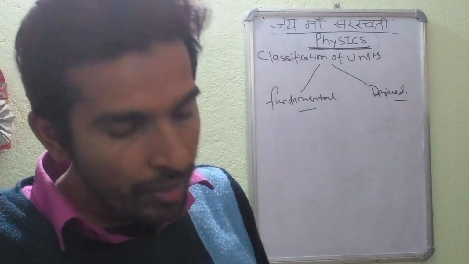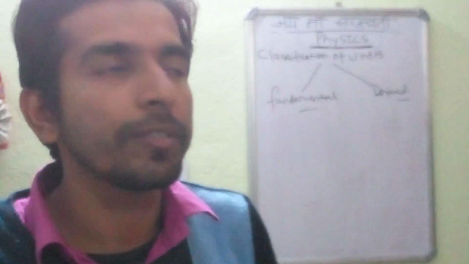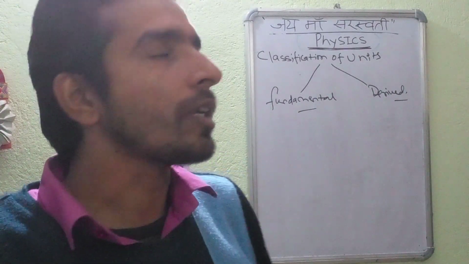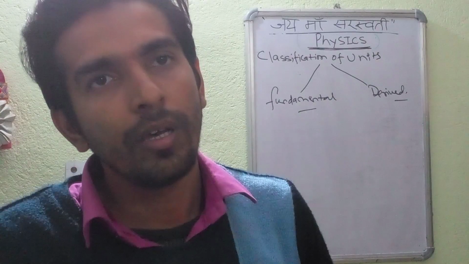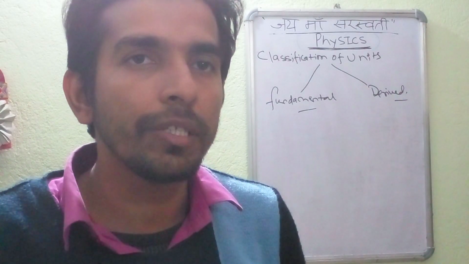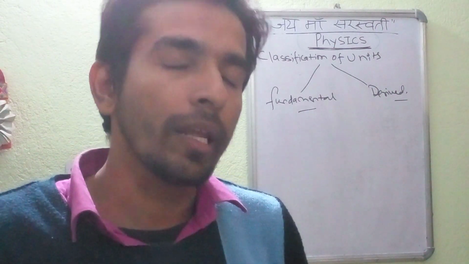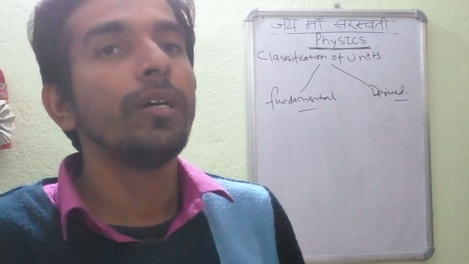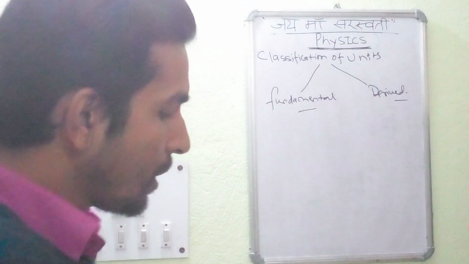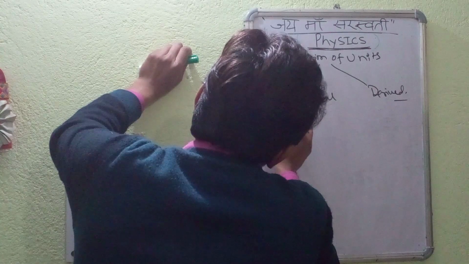When we are dealing with the classification of units, the units are broadly classified into two types. One is the fundamental unit and the other is the derived unit. The fundamental units are the basic units, which we had already discussed. These are the basic units which are standard in nature, whose value does not change with respect to time, position, any other factors, and these are the known fixed quantity. There are different types of fundamental units.